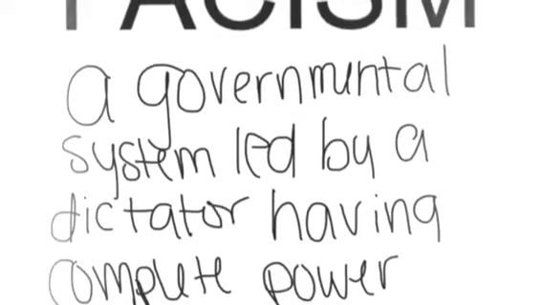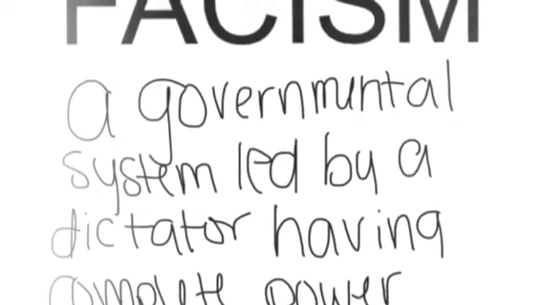In 1921, Mussolini created the Fascist Party. Fascism is a governmental system led by a dictator having complete power. Mussolini called himself the leader and soon extended his fascist control to all of Italy.